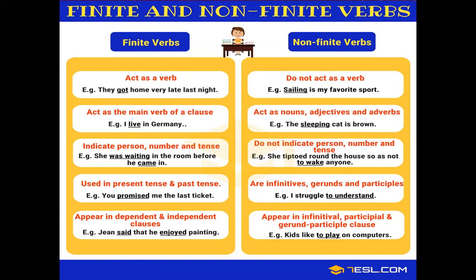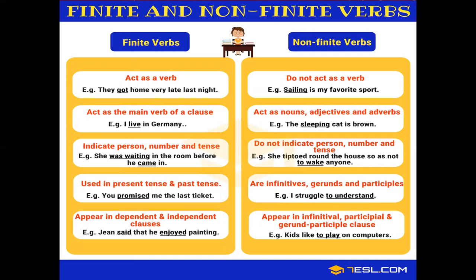Okay? Now, finite verbs act as the main verb of the clause, they indicate person, number, and tense, they are used in present tense and past tense, they appear in dependent and independent clauses both. So, Jean said that he enjoyed painting.